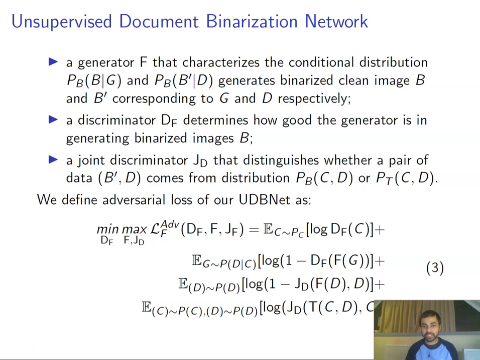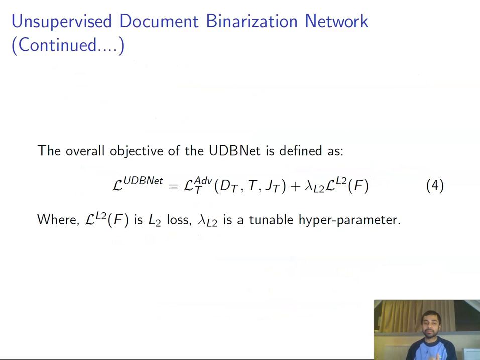The joint discriminator JD tries to distinguish whether a pair of noisy and clean images comes from a joint distribution of real clean and its generated noisy, or real noisy and its generated clean. That leads to our equation 3, which represents the adversarial loss for our UDBNet. Equation 4 gives the overall objective for UDBNet.